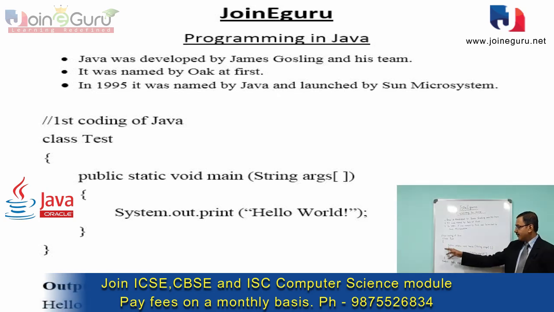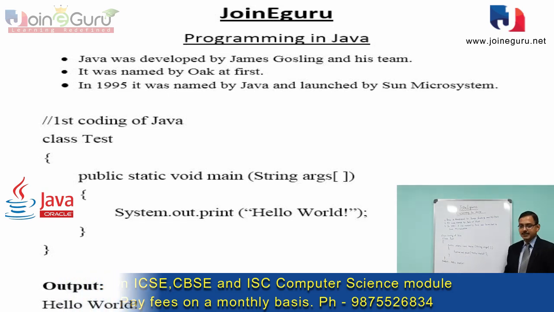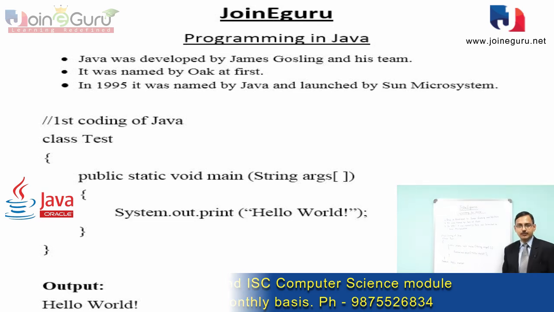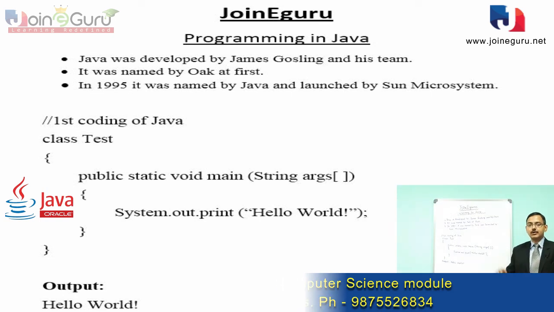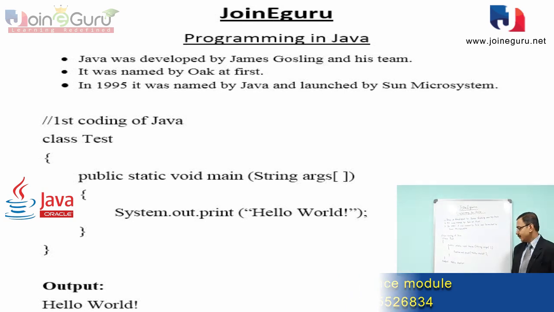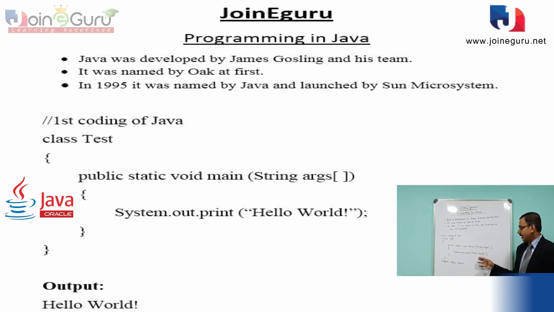Now main is a function, so it has a block. The braces specify the block of the main function body, and inside the main function body we use System.out.print. It is a function. Print is used to print the statement that we want to show on our output screen. So we print Hello World on our output screen. It is in string format, so we use double quotation marks to specify the value as a string type. And why is it accessed with System and out? Because println is a function.